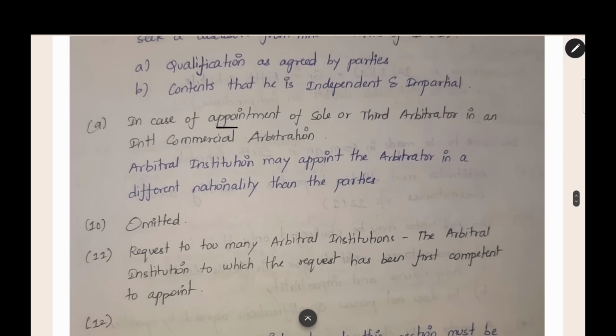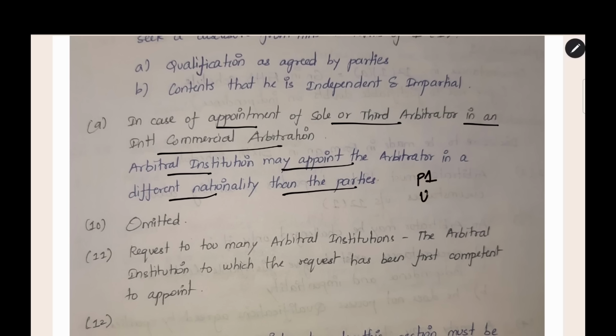Subsection 9 deals with the appointment of a sole or third arbitrator in an international commercial arbitration. In an international commercial arbitration, where at least one party is from outside India, the arbitral institution may appoint an arbitrator of a different nationality than the parties. For example, one party is from the USA and another party is from India. Now, whether the arbitrator should be a US national or an Indian is a problem.